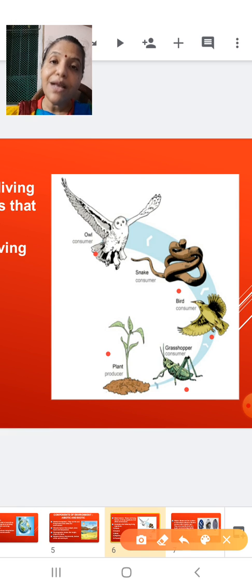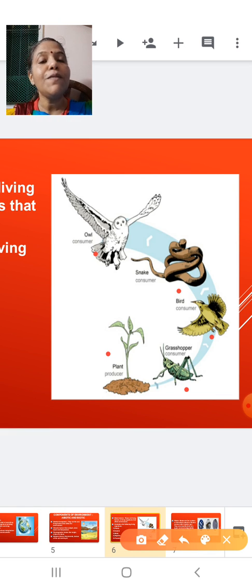So whether it is a herbivore or a carnivore or an autotrophic organism like a plant, all these are living organisms of an environment, and the living component of an environment may be called the biotic components.